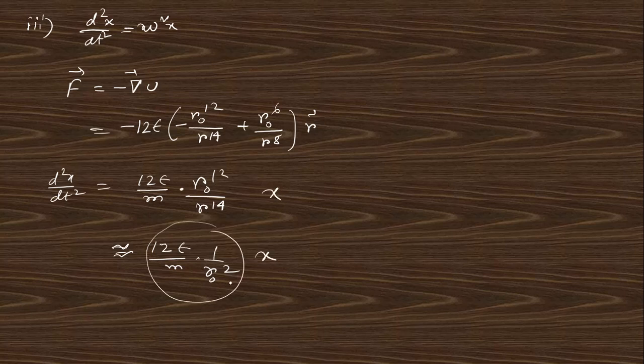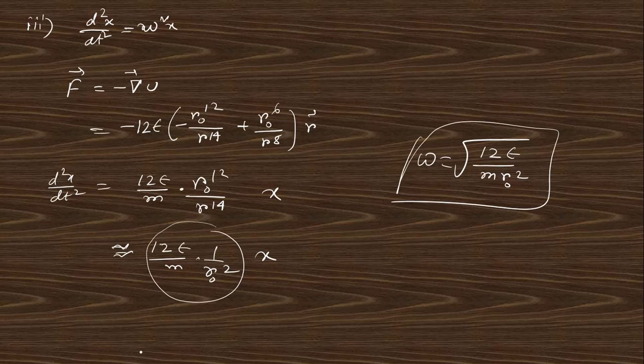So this is omega square, so omega will be root under 12 epsilon by m r0 square. This is the angular frequency of this system. Clear? Next,